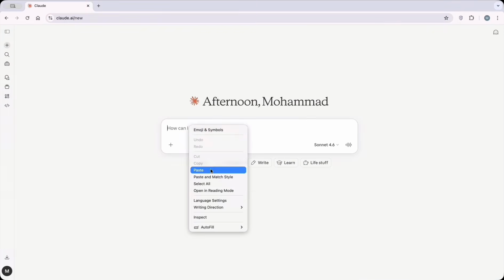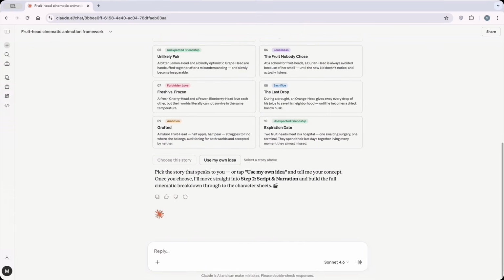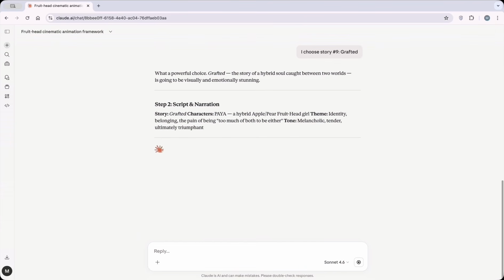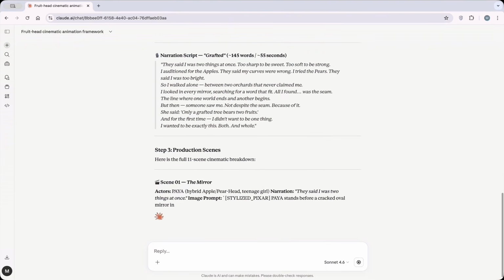Now, I'm going to Claude, pasting the text, and clicking Generate to get those 10 story ideas. Wow, this is amazing. Look at how Claude organized these suggestions and built a custom interface for me. Other chatbots usually just wait for instructions, but Claude is much more creative. I'm choosing story number 9, Grafted. It's about a hybrid fruit, half apple and half pear, searching for its true identity. I picked this because creating Pixar-style hybrid fruits is a big challenge for most AI tools. It's the perfect way to test Nano Banana's power.